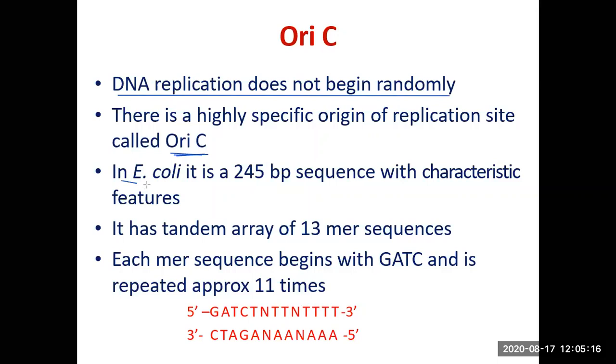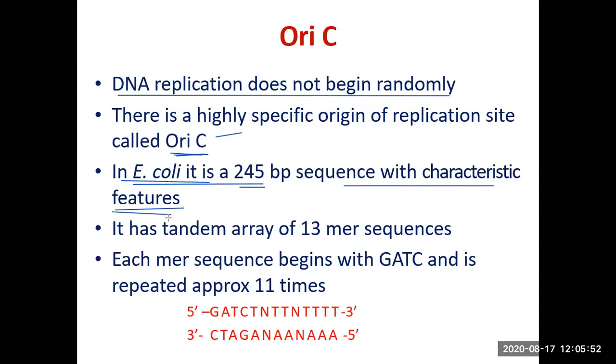For example, in E. coli, which has about 4 million bases, 4 into 10 to the power 6 base pairs, in this E. coli genome there is only a 245 base pair sequence from where DNA replication will start. And this 245 base pair sequence is called the OriC site. This one, OriC site. And this 245 base pair sequence has characteristic features.